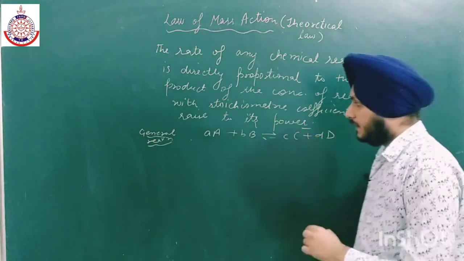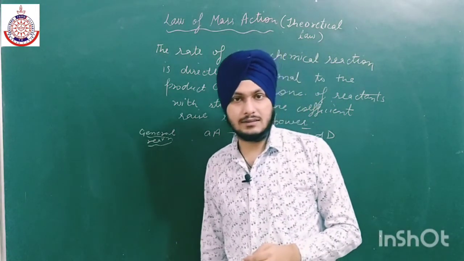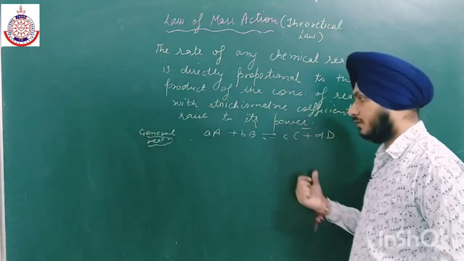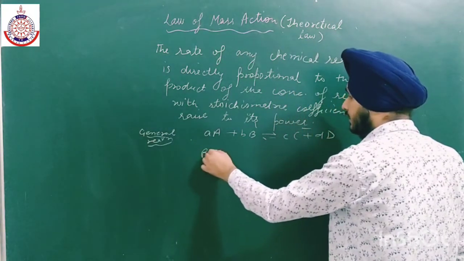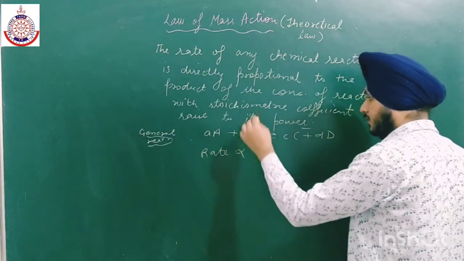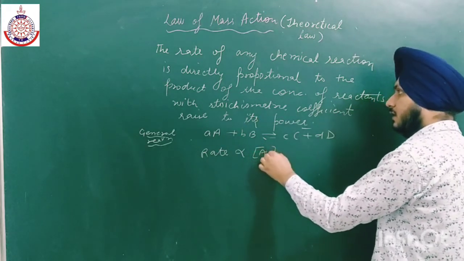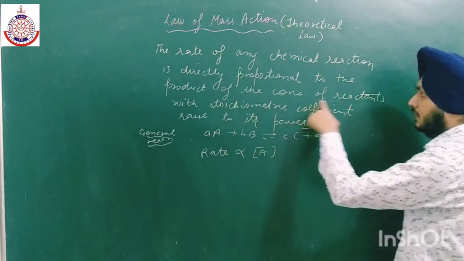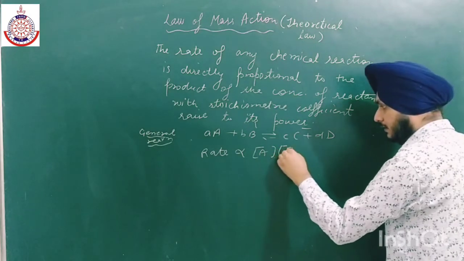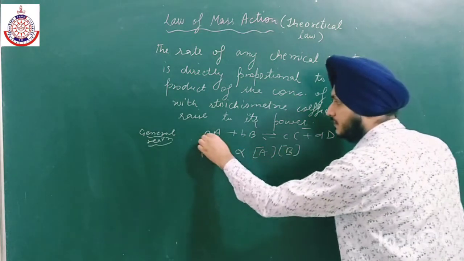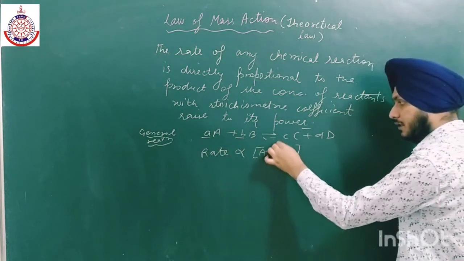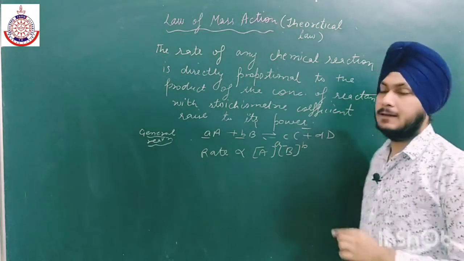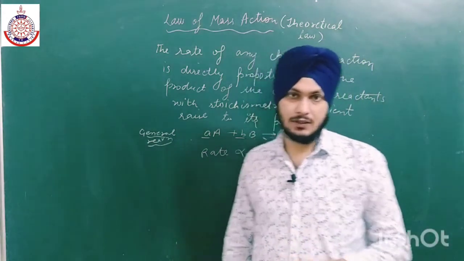Okay, so if we talk about the rate of the forward reaction, that is directly proportional to the product of the concentration of the reactants, with stoichiometric coefficients, this A and B, raised to their power. Now is it clear? Raised to their power.